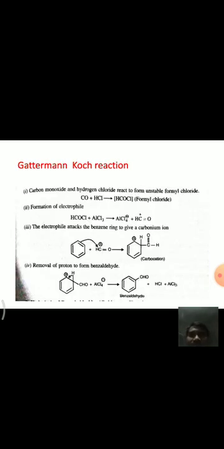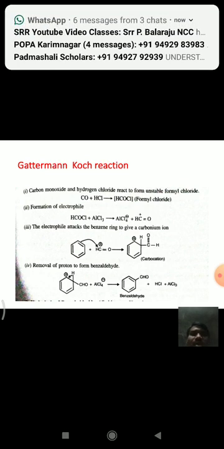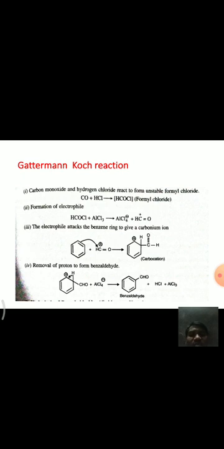In the first step, carbon monoxide reacts with hydrogen chloride and forms the unstable formyl chloride. This unstable formyl chloride again reacts with aluminum chloride and forms the electrophile. This electrophile attacks the benzene ring and forms a carbocation. This carbocation, by the removal of a proton, forms benzaldehyde.